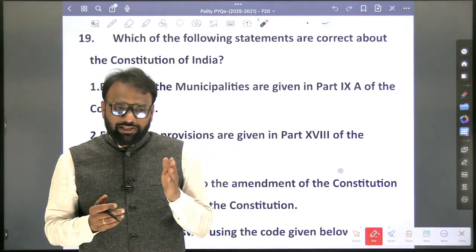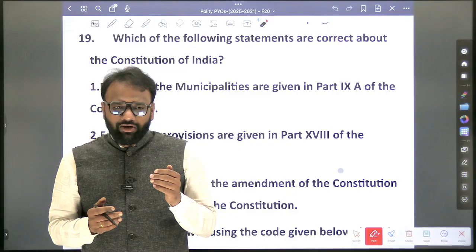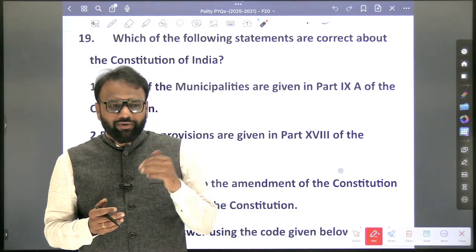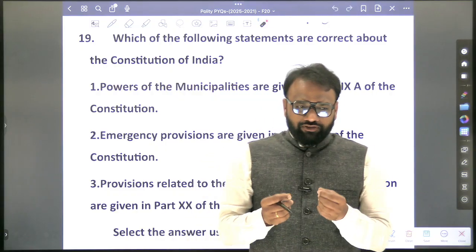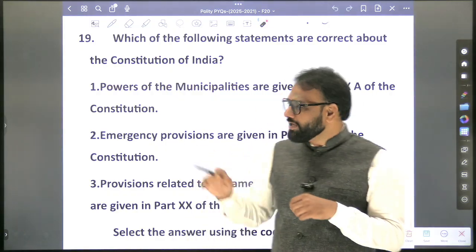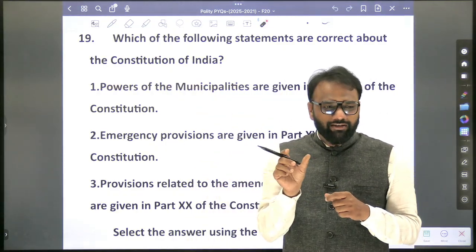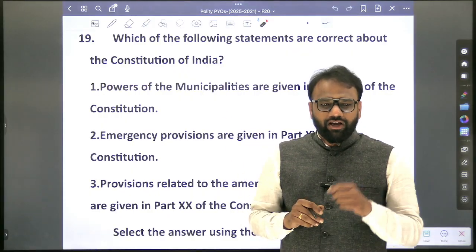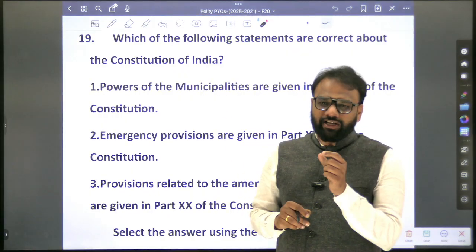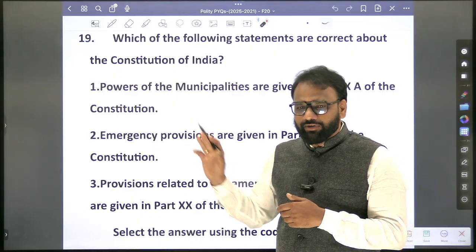From the UPSC point of view, Panchayat Raj system is important. Municipality, they have never asked a question itself. As they never asked, we are going to accord it a very, very low priority. Even if we prepare to some extent, this will be the extent. So which part deals with municipality? And let's look at the range of articles which deal with municipalities.